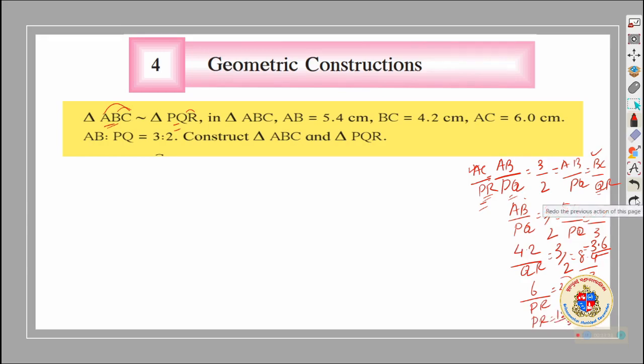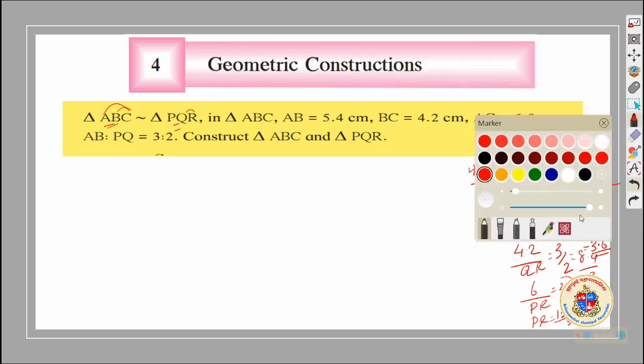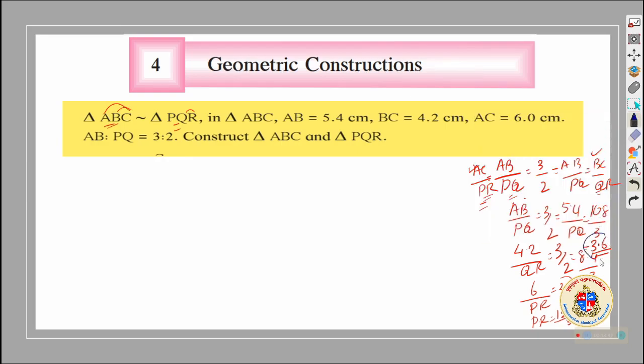So we got all the three sides of the triangle to be constructed, which will be similar to the given triangle ABC. One side is 3.6 in the case of PQ. QR is equal to 2.8. PR is equal to 4. All the three sides we got, and as far as ABC is concerned, three sides are given.